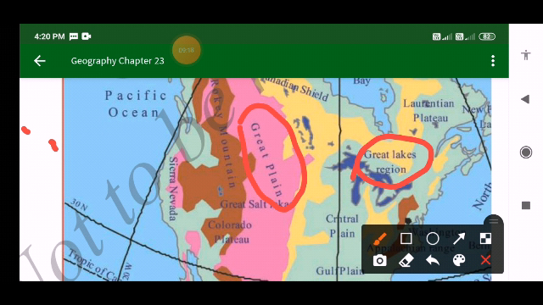Hence the Great Central Plain is said to be the world's most fertile plains and a good farming region. It has a large number of basins covered by lakes. Here you can see the Great Lakes region; I will show you that later. So this is about the Great Central Plains. Understood what I'm telling?